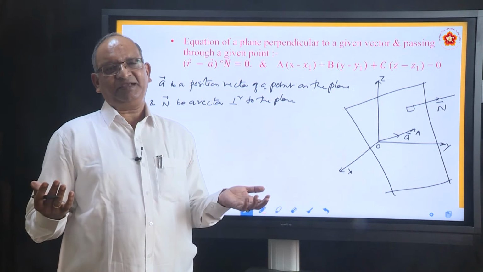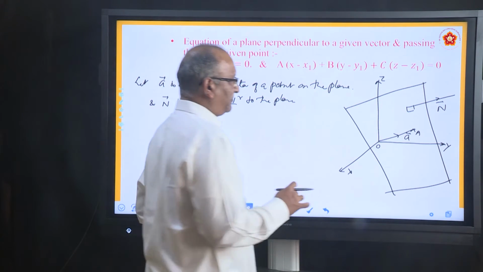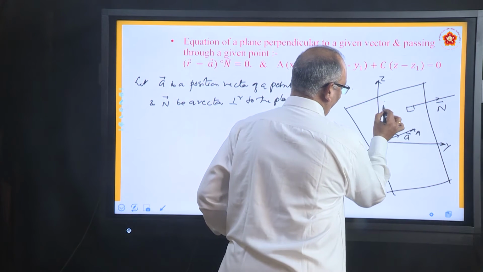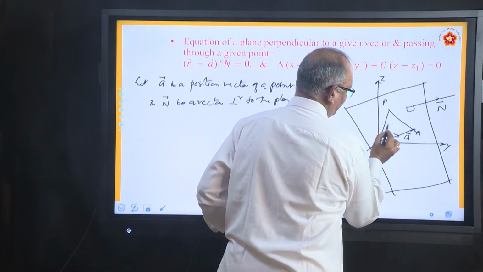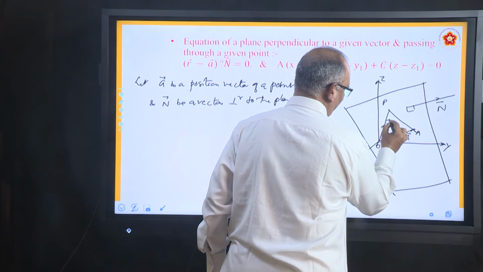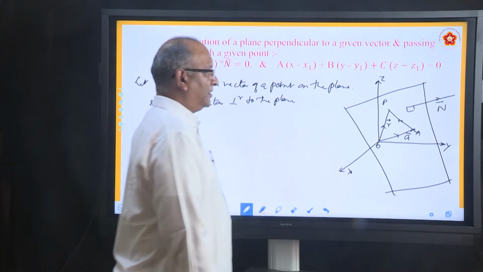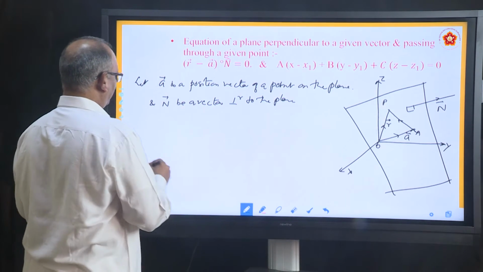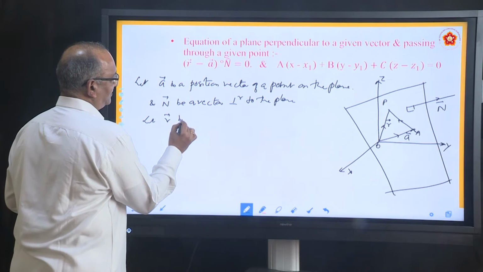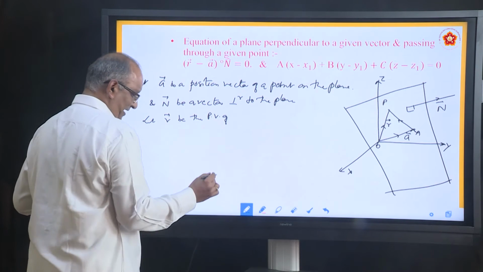As we did in the previous case, we will assume an arbitrary point P. So take that point anywhere you wish. Let us say this is the point P, and join this. Okay. This is r. Let us say this is AP. Let r be the position vector of an arbitrary point.